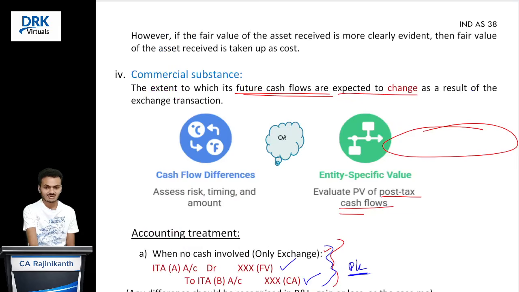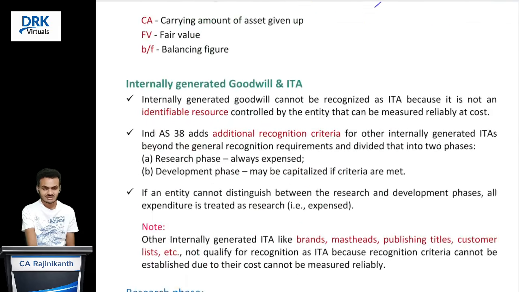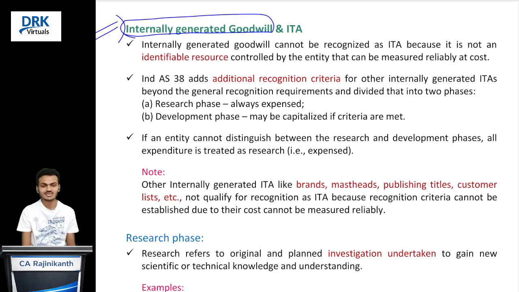Yes. One more thing is there, correct? What is that? Internally generated goodwill and internally generated intangible assets. About internally generated goodwill, we have already discussed it at the time of the definition of intangible asset, correct? Internally generated goodwill is not separable, so it is not an identifiable asset. So it does not satisfy the definition of intangible asset. So we should not recognize internally generated goodwill.